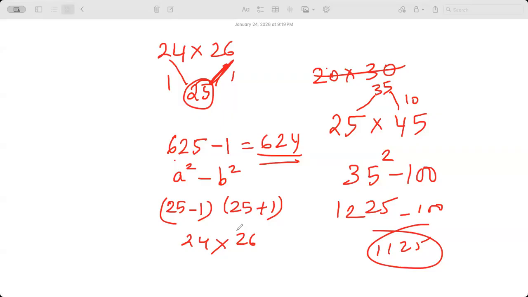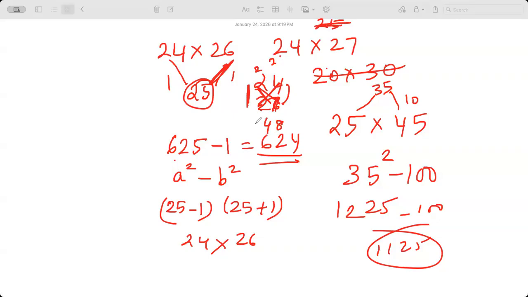What if there was something like 24 times 27? There is no common number. For this one you can't, so you have to do vertical and crosswise. Vertical and crosswise says what will you do? 7 fours are 28, 2 carry. You multiply these to 14. And then what is this? 8. 14 plus 8 plus 2 is 24, right? 2. And then vertical again. 2 times 4, 5, 6.